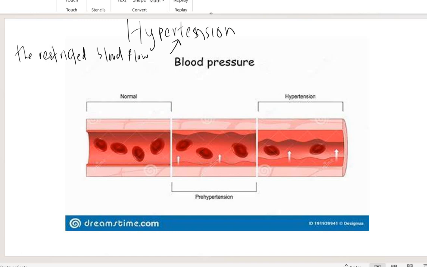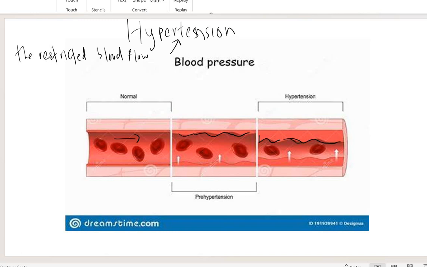This is a normal blood vessel, normal artery, so the blood can flow very easily. Compared to this pre-hypertension, maybe a bit of plaque is already here because of arteriosclerosis. Then here the artery becomes narrower.